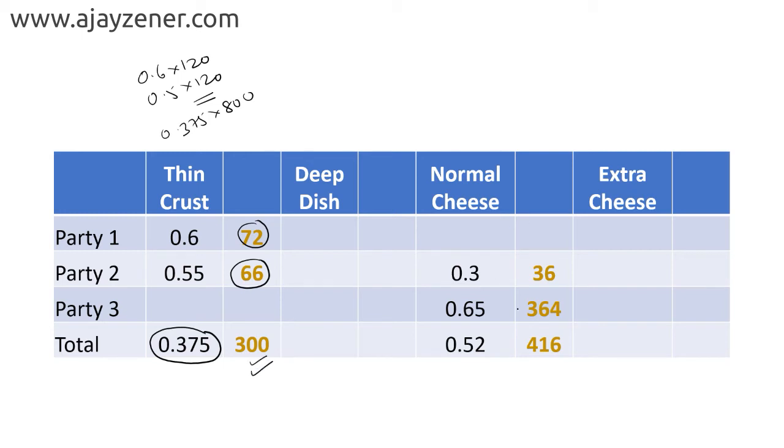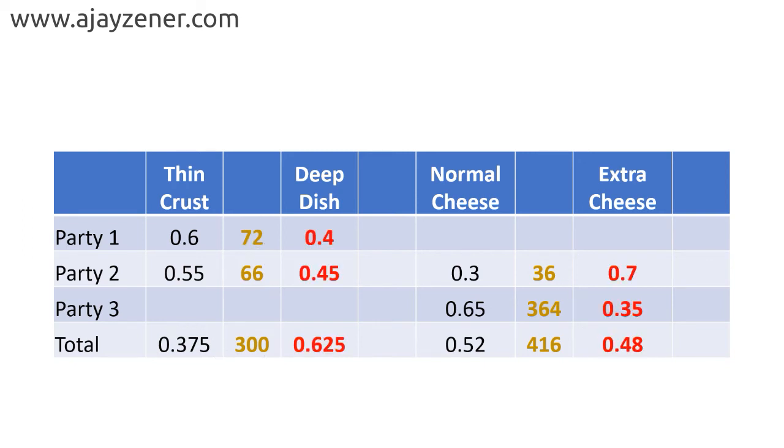Now after doing this, I can also mark it out here. So I can say 0.3 of 120, which is 36, 0.65 of 560, and that is 364, and 0.52 of 800, and that will come as 416. After we have done this, let's move on now and add the other part of the proportionality.